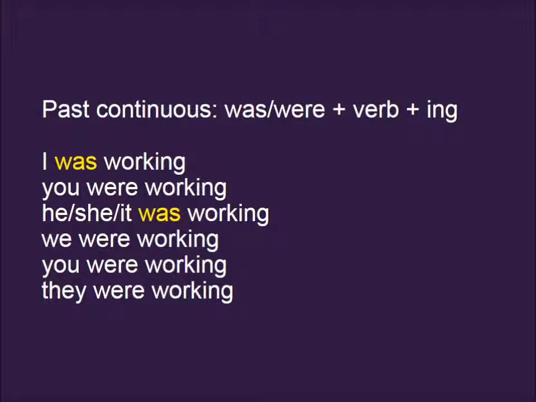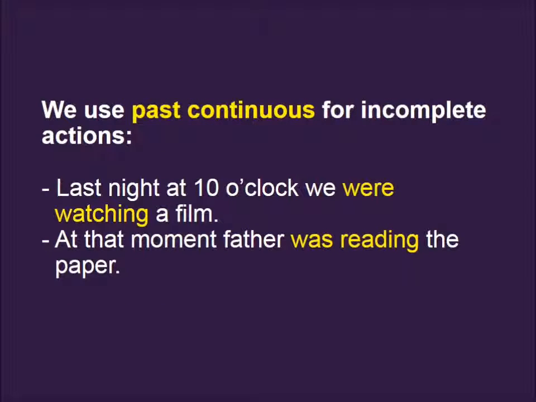Let's first of all take a look at the formation of the past continuous. With I and he, she and it, we use was. In all other cases we use were. And we always have a verb plus ing, of course. Well, that was quite simple, wasn't it?